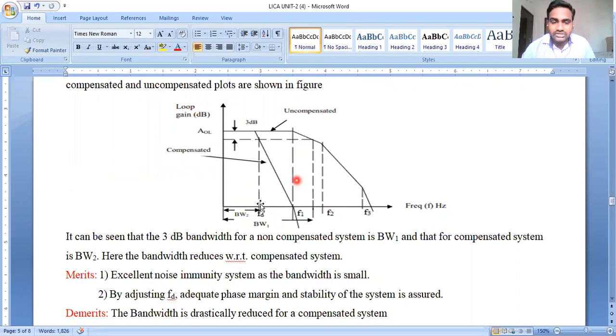The actual major drawback is the reduction of the bandwidth. The previous bandwidth is very broad, but the bandwidth we obtained with the dominant frequency is very narrow.